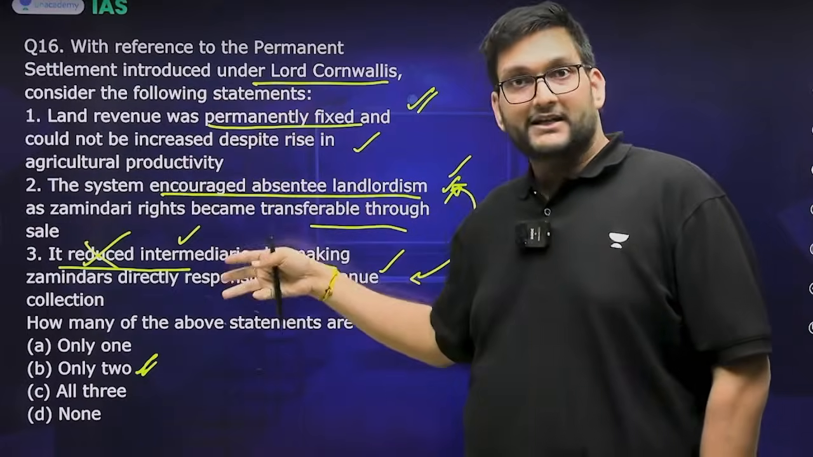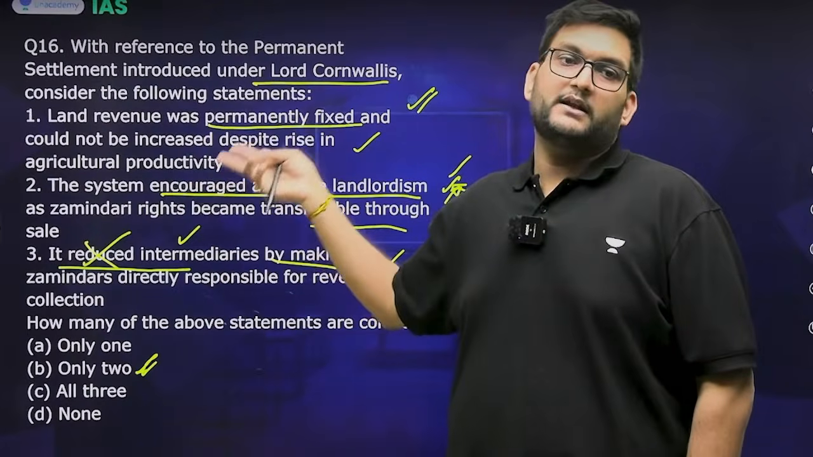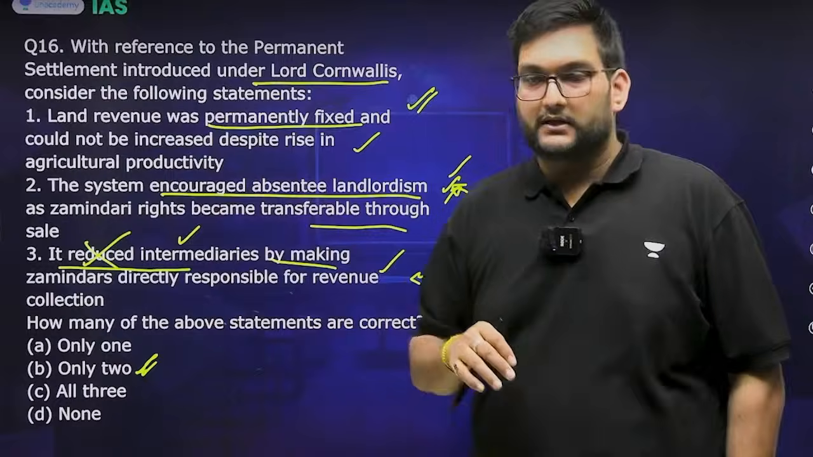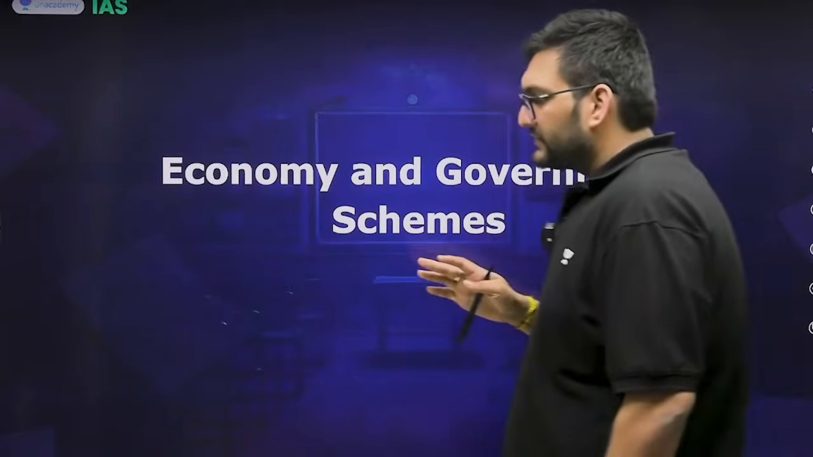Third is incorrect. If third has to be correct, second would have to be incorrect. If second is correct, then third has to be incorrect. So the questions of history were straightforward.